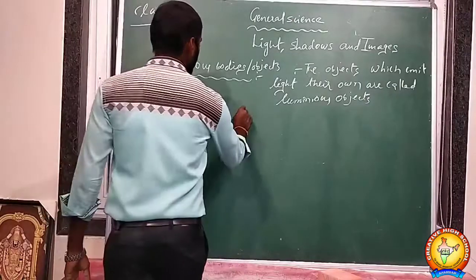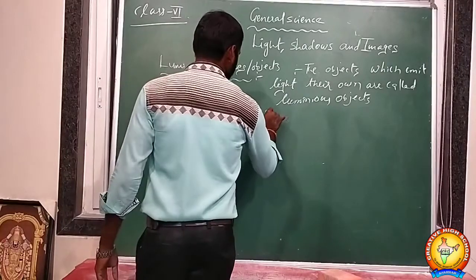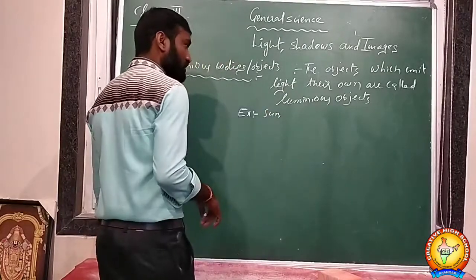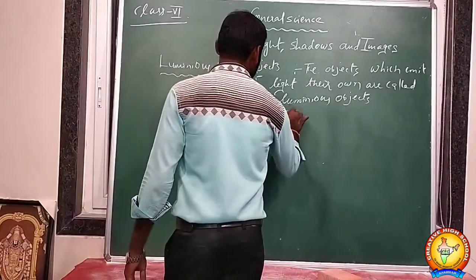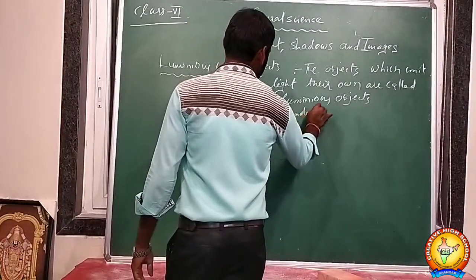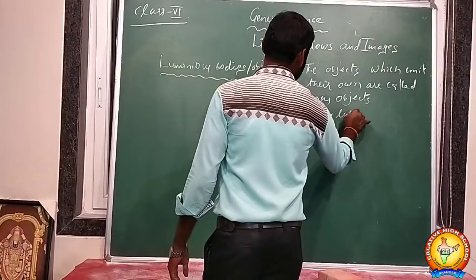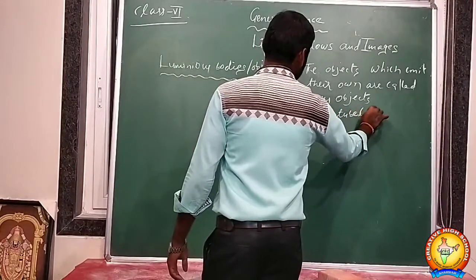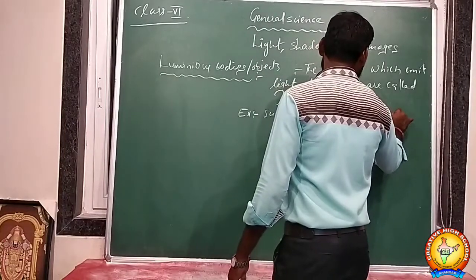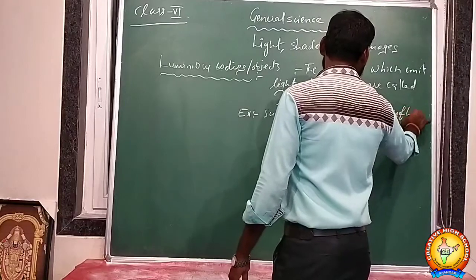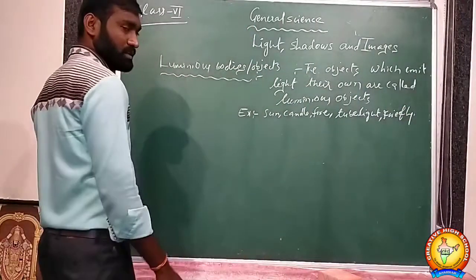Examples: the sun is a good example of a luminous source. Candle, fire, tube light, and firefly are also examples. These are examples of luminous source bodies.